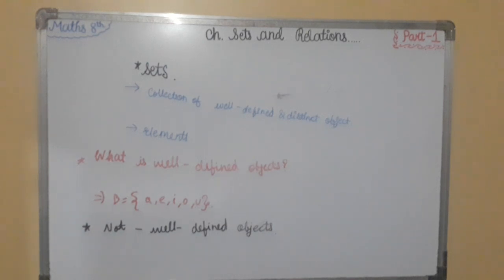A book may be interesting to one but not to other. Thus, we are not definite as to which books are there in our collection. So, the collection of interesting books in a library is not well defined. Hence, this collection is not a set.